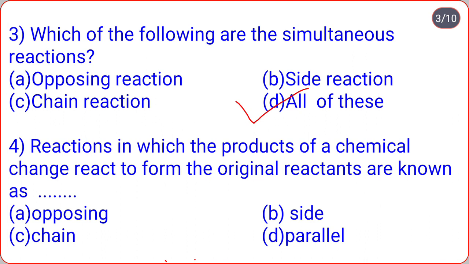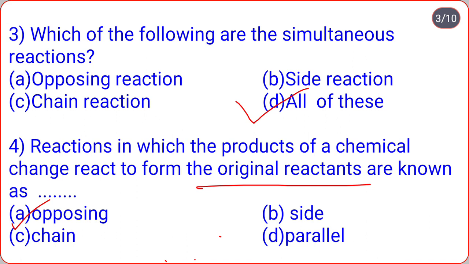The next: reactions in which the products of a chemical change react to form the original reactants are known as dash dash reactions. Opposing, side, chain, parallel. So correct option is opposing reaction. Reactions in which products of a chemical change react to form the original reactants are known as opposing reactions.